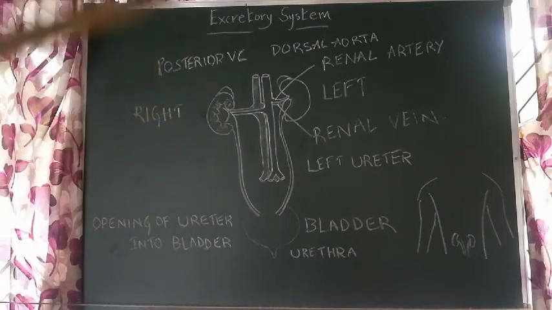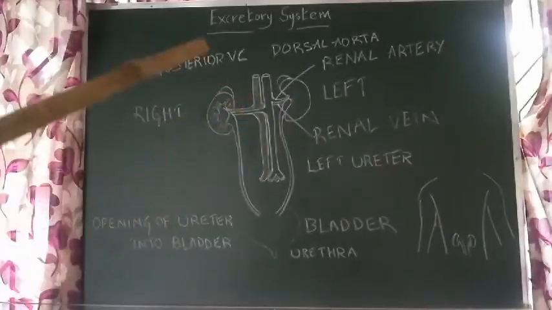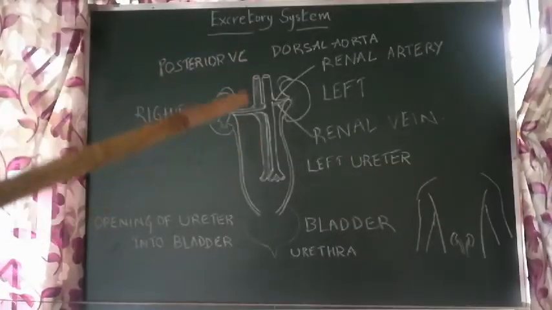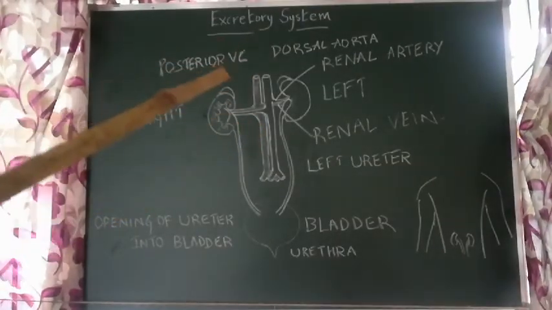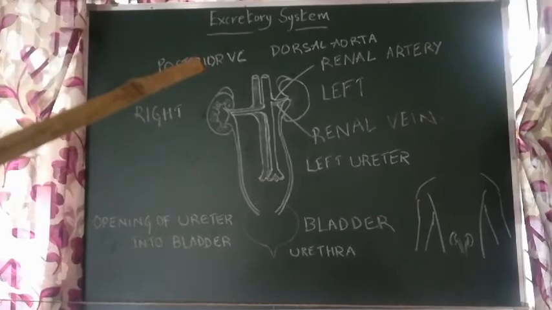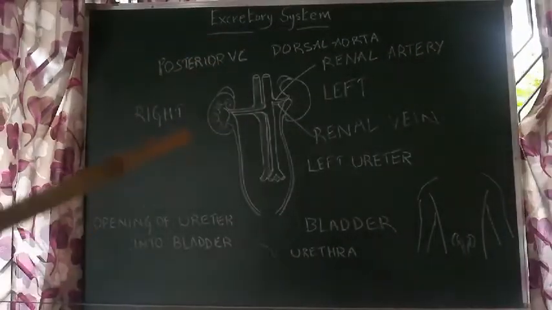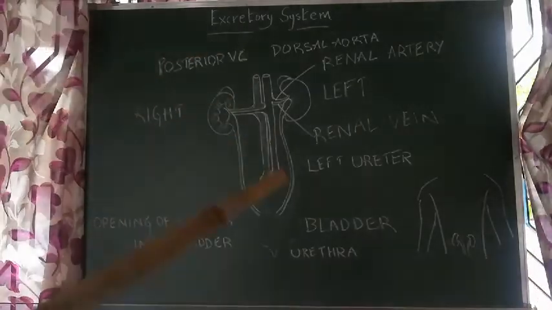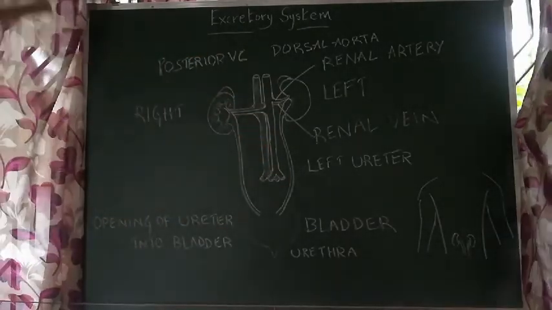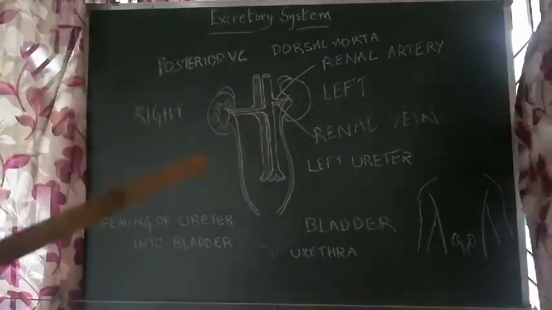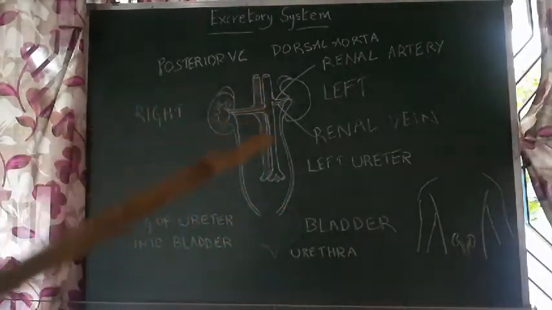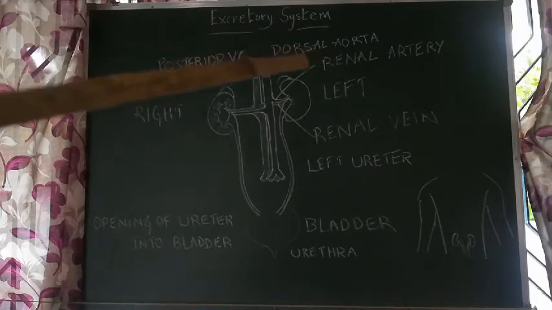And again, the renal artery, which supplies oxygenated blood to the kidneys, is a branch of the dorsal aorta.